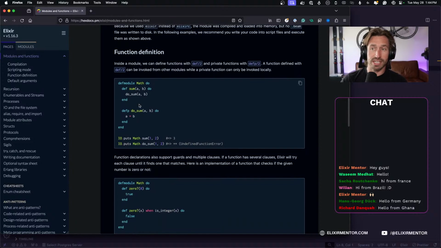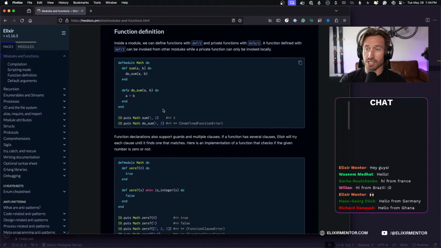All right, function definition. Inside a module, we can define functions with def/2 and private functions with defp/2. A function defined with def can be invoked from other modules, while a private function, that would be the defp, can only be invoked locally. So let's go ahead and add to our file here. So we're creating a private function.